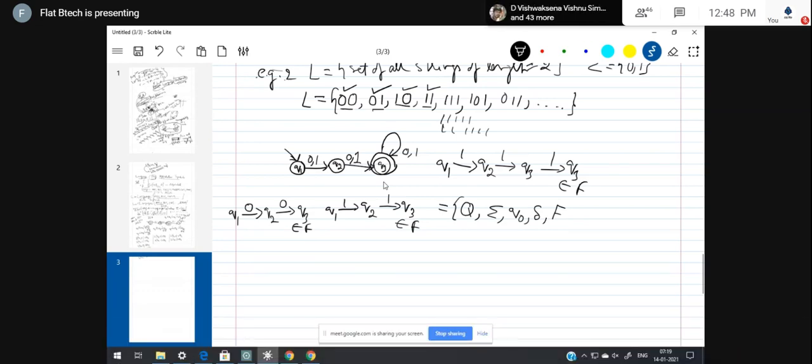Let me represent this machine as M equal to. How many states are here? Q1, Q2, Q3. Next, sigma as per the question is 0, 1. And as per this DFA, the initial state is Q1, hence instead of writing q naught, just write Q1. And then transition, let it be for the time being this one. And then F, how many final states? Only one. This has to be represented as a set.